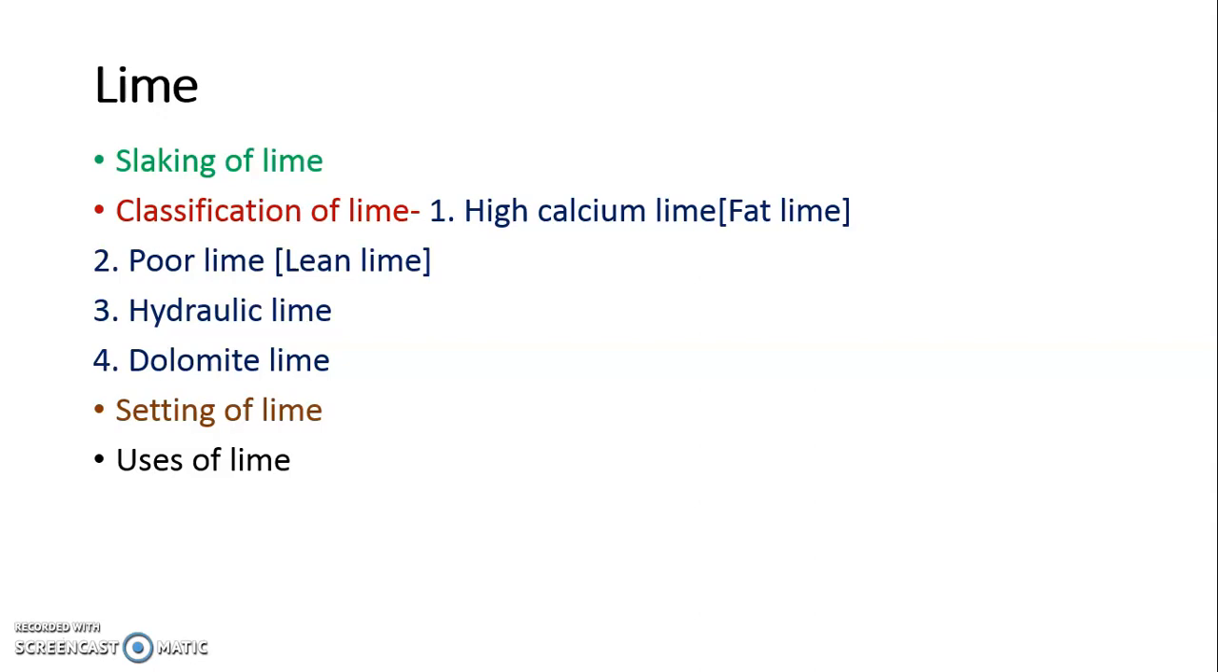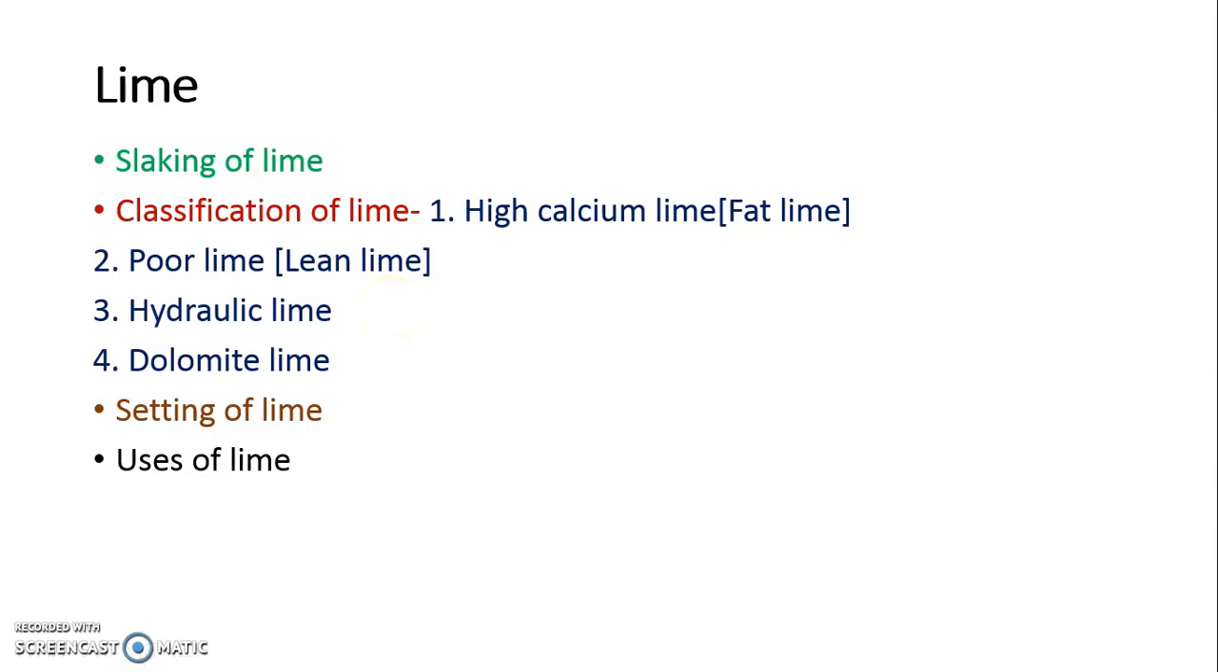In our syllabus there are 4 important classes of lime. High calcium lime, due to its higher percentage of calcium, is also called fat lime. It consists of 90 to 95% lime, whereas the rest is muddy matter like silica, alumina, iron oxide, etc. Its specific application is that it gives a very white wash, hence it is widely used for plastering of walls, and water softening is again one important application of fat lime.